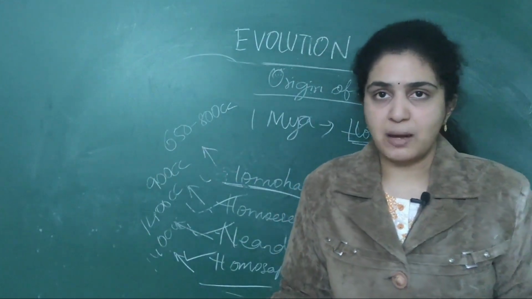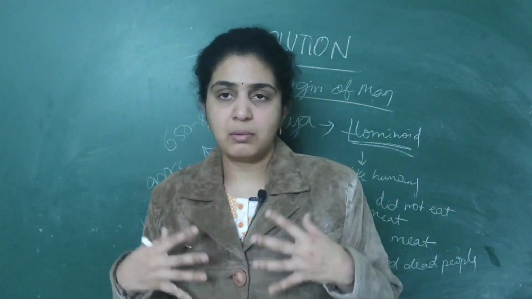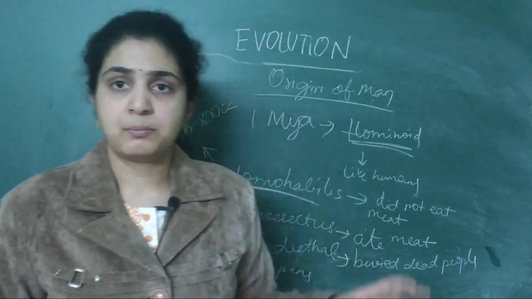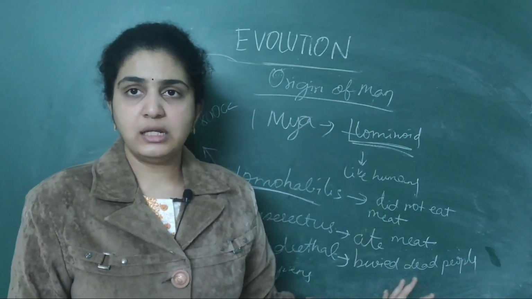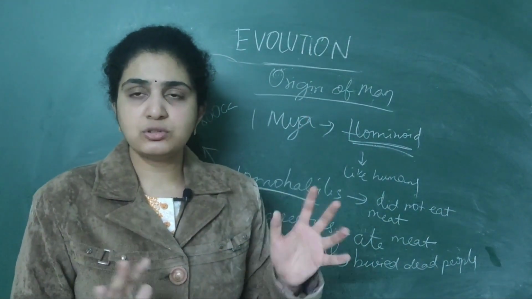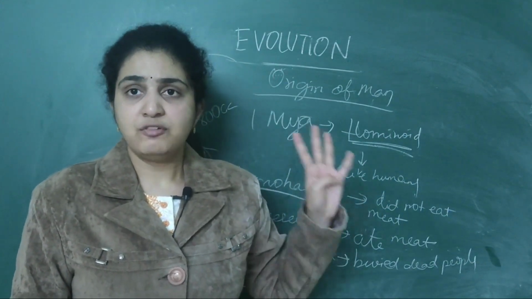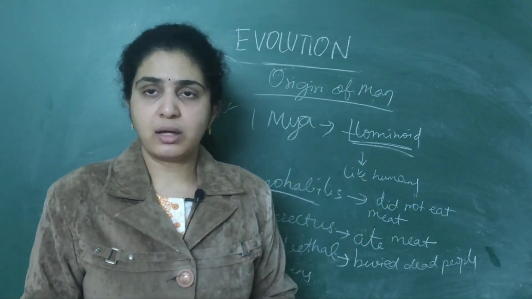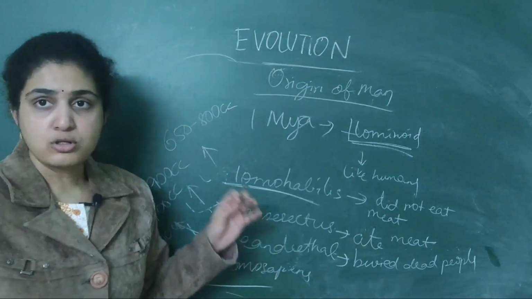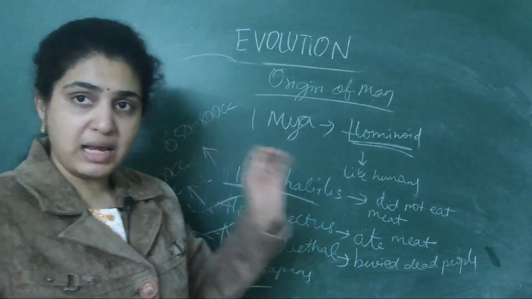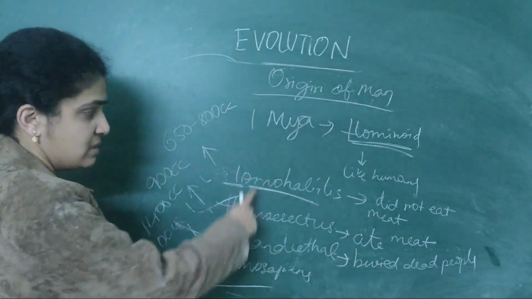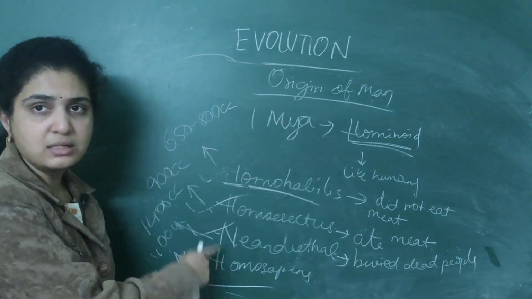So this is about the chapter. Next, we will start the ecology chapter. This is important from the NEET point of view. Don't get confused regarding all these chapters. If you read four times, only then can you remember all of this, because all the years are important and brain capacities are important. These are asked numerous times in NEET.